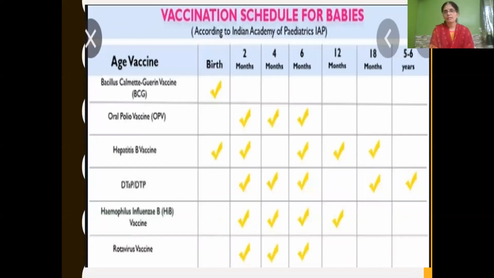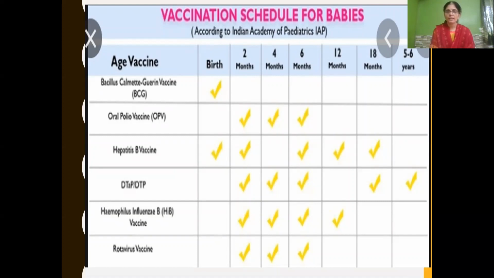Then vaccination. You should know the different types of vaccines. Vaccinations are given to protect us from falling into disease, isn't it? So some names of vaccines you should know. BCG in short form. What is the full form of BCG? Bacillus Calmette-Guerin vaccine. Polio vaccine: the only vaccine given orally is polio, so we can call that oral polio vaccine. Then hepatitis B vaccine, then DTP vaccine.